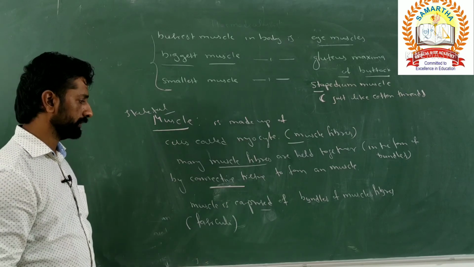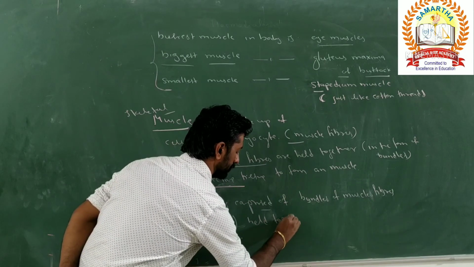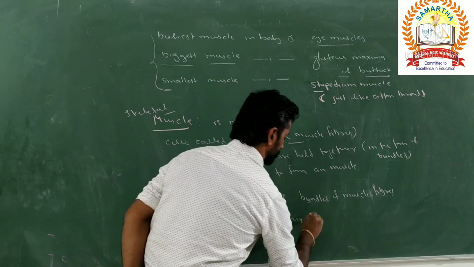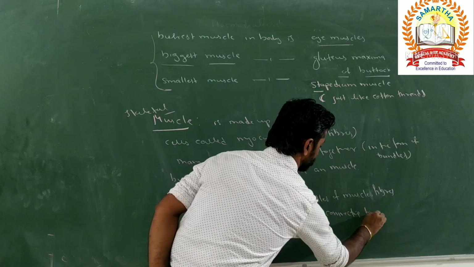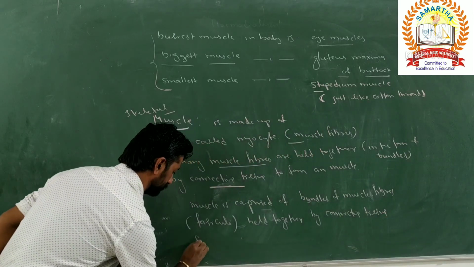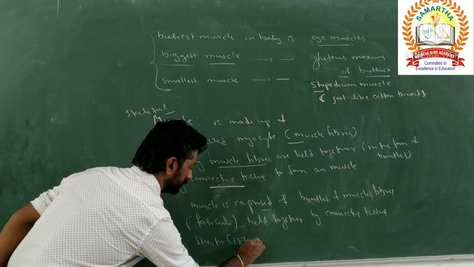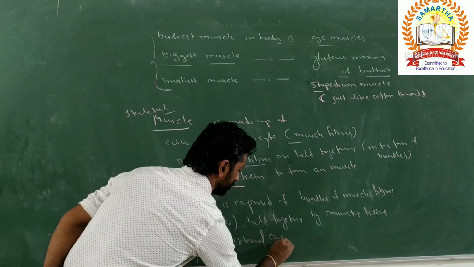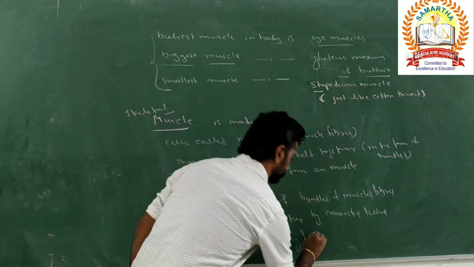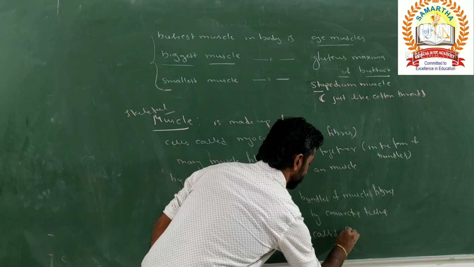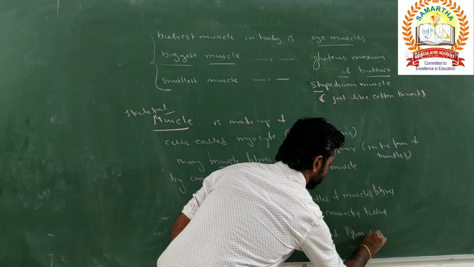Such fasciculi are held together by a connective tissue sheath, which forms the external covering of the muscle, called epimysium.